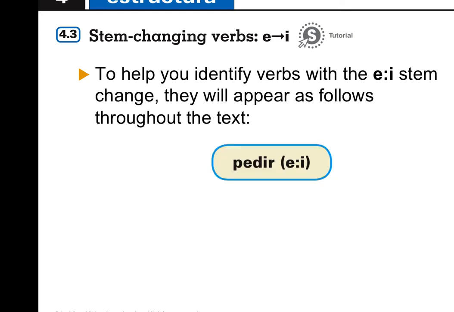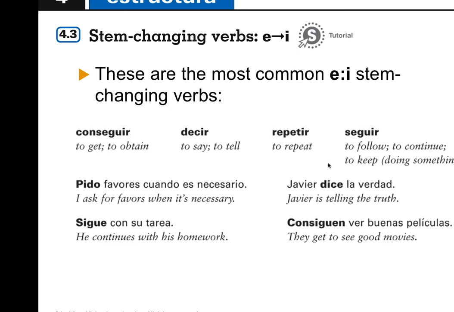So to help you identify verbs with the E to I stem change, you'll see them appear in the text as such, right? So you'd have the infinitive pedir, and then next to it, between parentheses, you'd have this little sort of formula, the E with the colon to an I. That tells you that it's an E to I stem change.